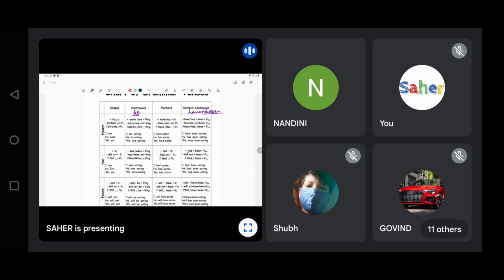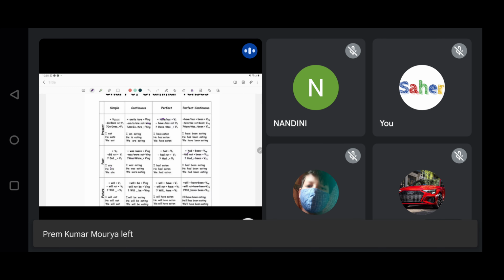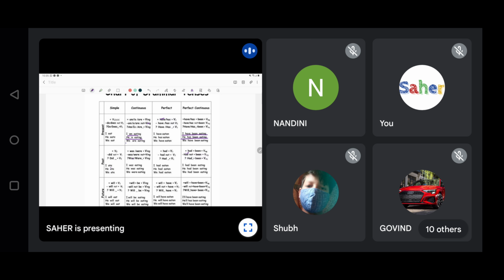The ing form of the verb is used along with both of them. Whenever the word continuous comes, the verb is going to be in ing form. I am eating, I have been eating. He is eating, he has been eating. We are eating, we have been eating. Clear?